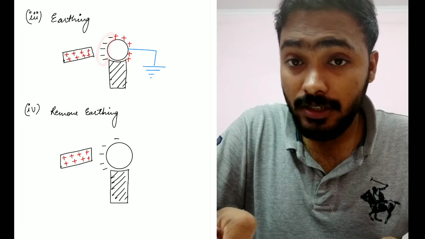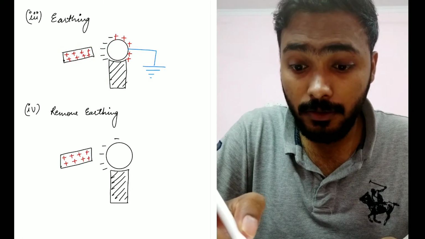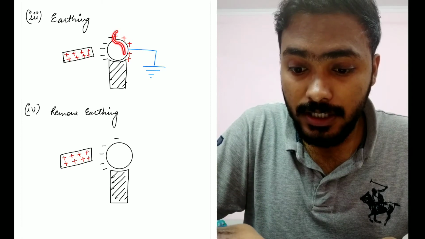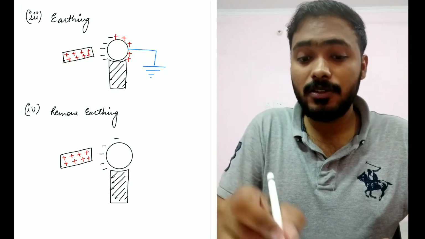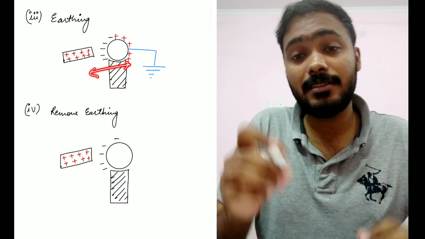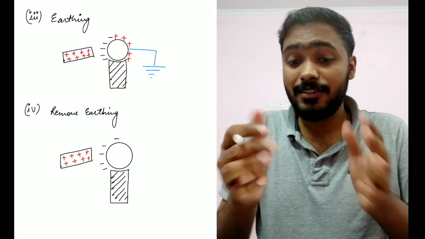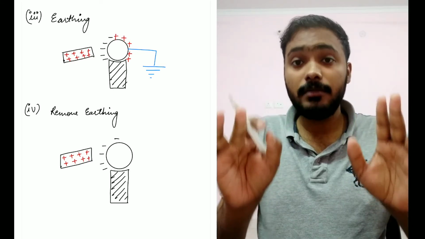So here you have to understand the thing. These negatively charged particles are under the influence of this positively charged material. Yes or no? These positively charged particles are under the influence of repulsion, but as the distance is far, this repulsion will not be as strong as this attraction. Agree? Take your time to understand this.